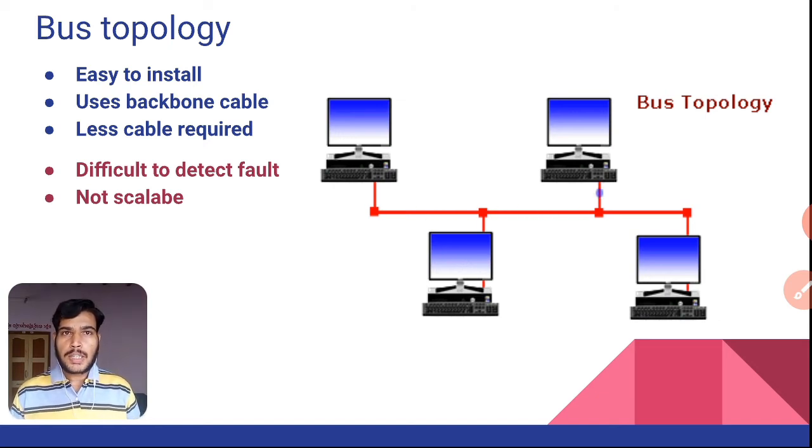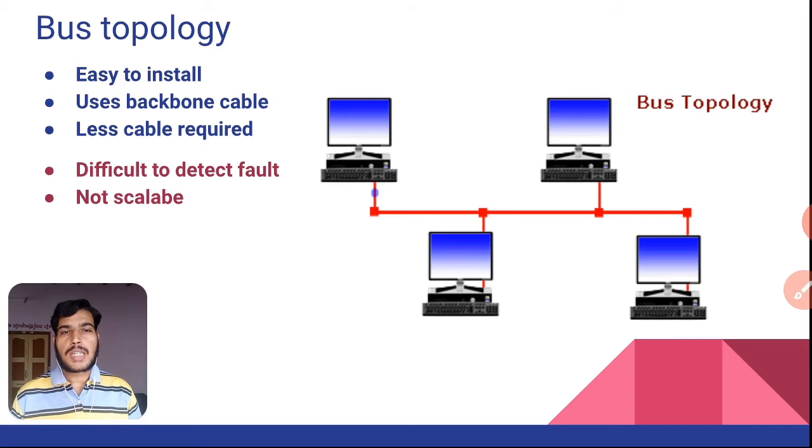The biggest advantage of this bus topology is it requires less cable, because one common bus will be there, one common cable will be there, and all the nodes can be interconnected with the same common cable. So that's why it is cost effective also. The biggest disadvantage is it is very difficult to detect a fault here.